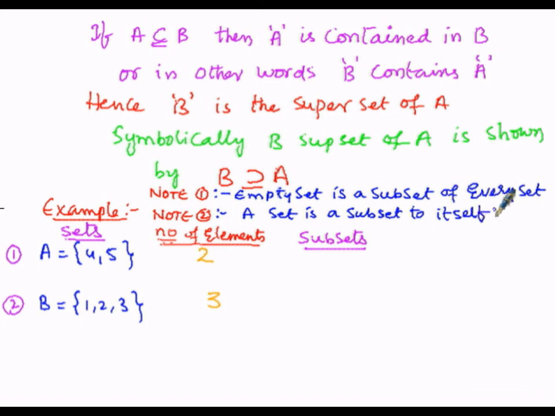That means phi is a subset of every set. For instance, if we assume every set as A, we can write phi is a subset of A. Then in the second case, A is a subset to itself. We can write it as A is a subset to A itself. These are the two cases. Then now